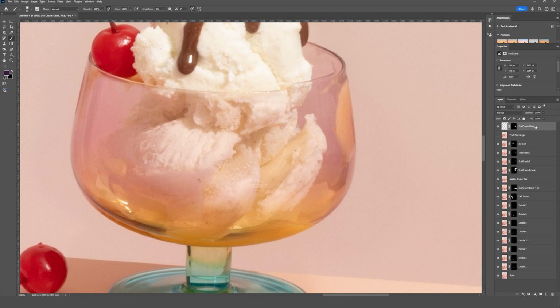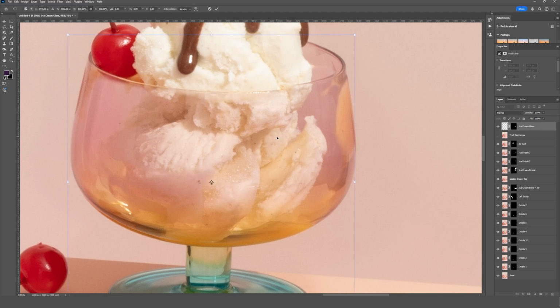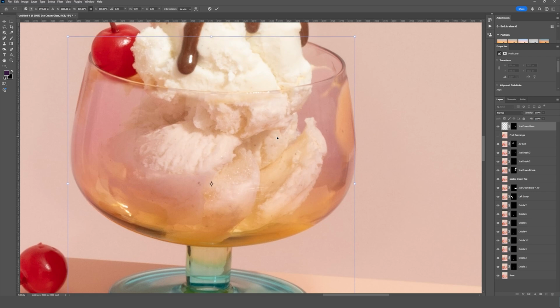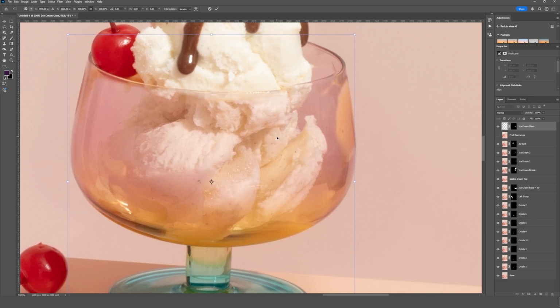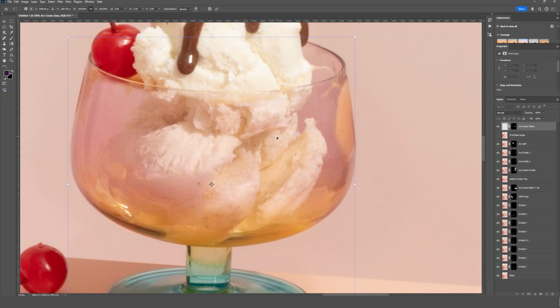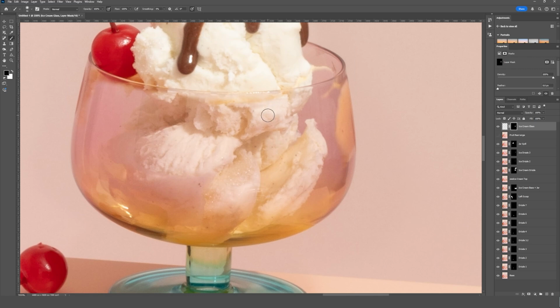So I'm actually from this layer going to hit Control or Command T to transform, and then using my arrow keys, I'm going to nudge this into place, and you can see the edges of the glass actually didn't line up now that we're nice and close. So I'm just going to go until those line up at the bottom, and I'm watching the rim, and you can even nudge them to the side a little bit until everything lines up. So now if we come back into our mask, make sure that's selected, we can paint away some of these additional areas of yellow that we don't want. And everything is going to be nice and lined up.